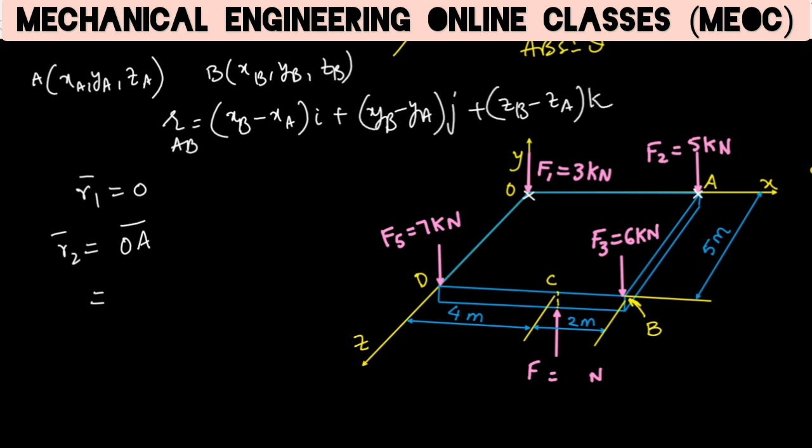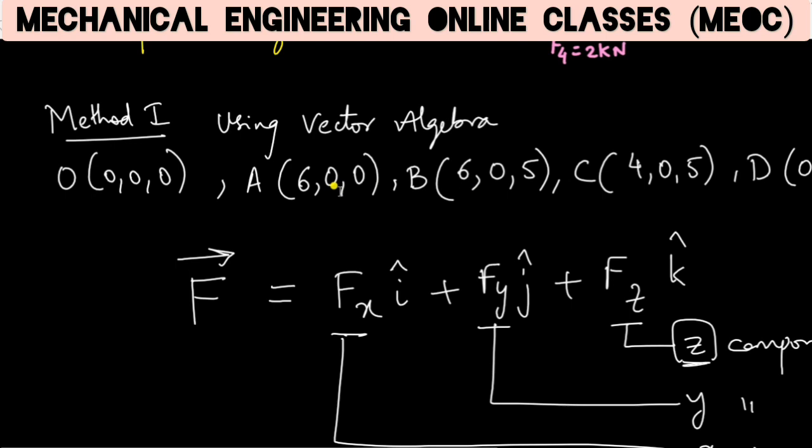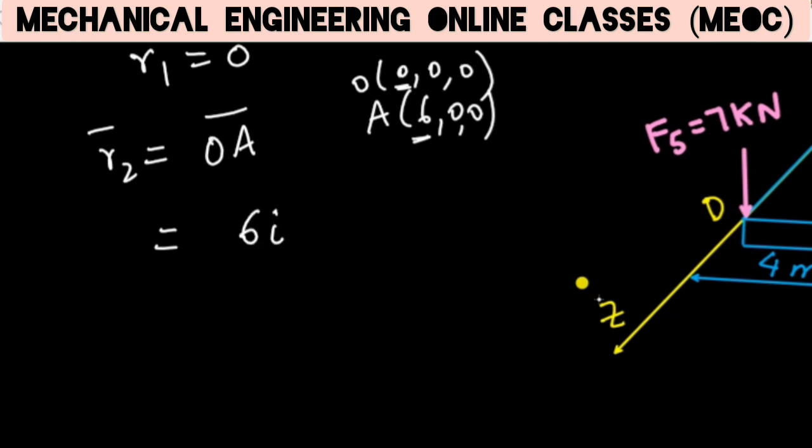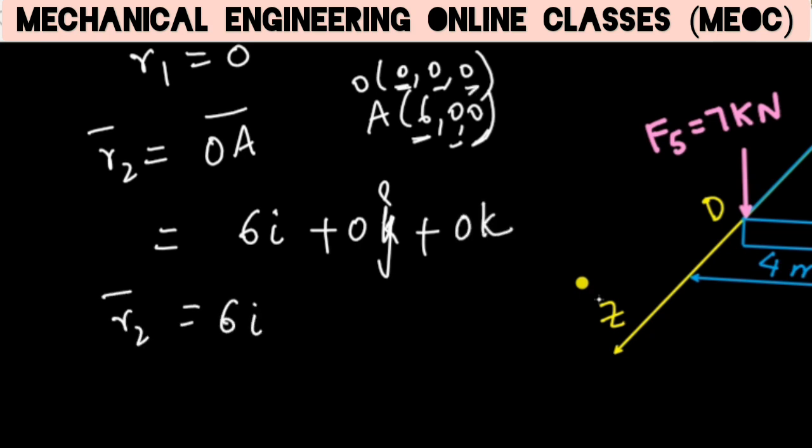So when it comes to R2, the position vector is between O and A. A coordinate is known to us, 6 0 0. So it is 6 minus 0 is 6I plus 0 minus 0 into j plus 0 minus 0 k, or simply 6I. This is R2.